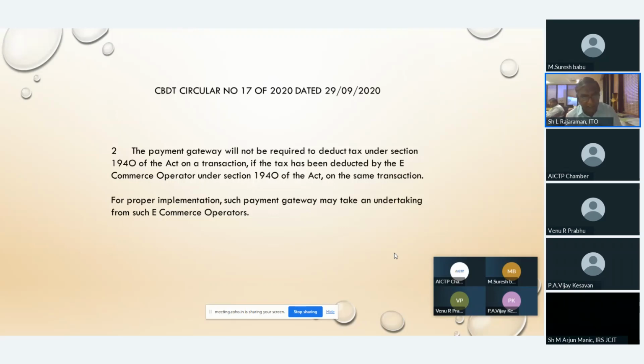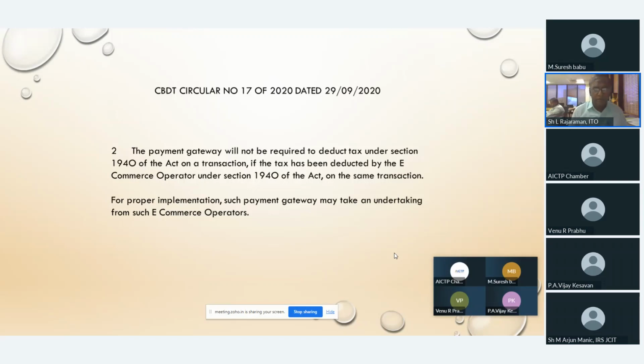What this circular says: the payment gateway provider will not be required to deduct tax under section 194O of the Act on a transaction happening digitally if the tax has been deducted by the e-commerce operator under section 194O of the Act on the same transaction.